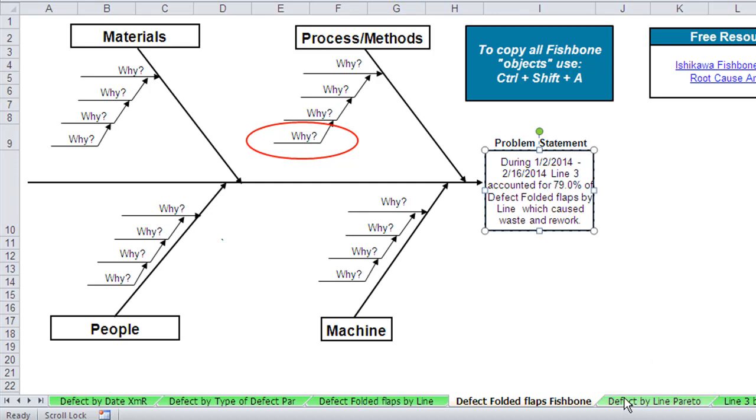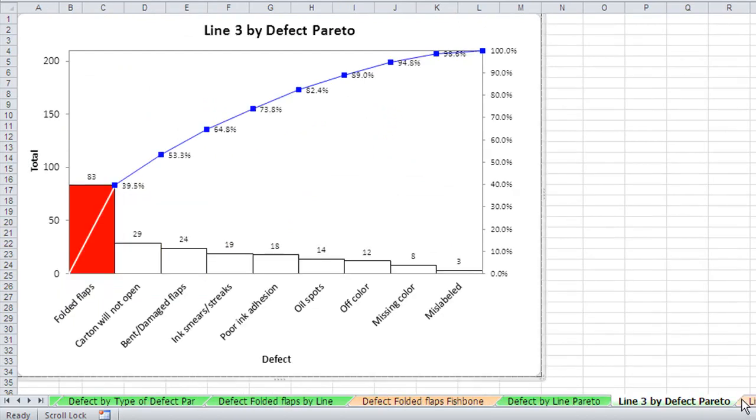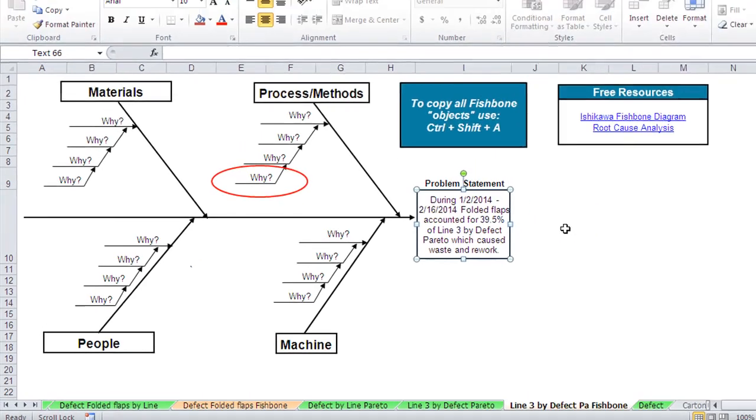But it's not done. It's going to go to the next level and look at it by line. And then within line 3, folded flaps is the biggest problem. And generate a problem statement. So essentially what it's doing is creating an entire improvement project for you without a whole lot of thinking, right? And if you start from raw data, this is an easy way to get that project going.